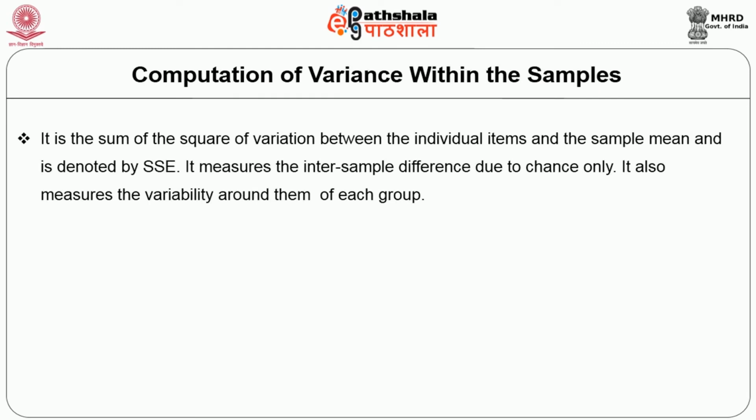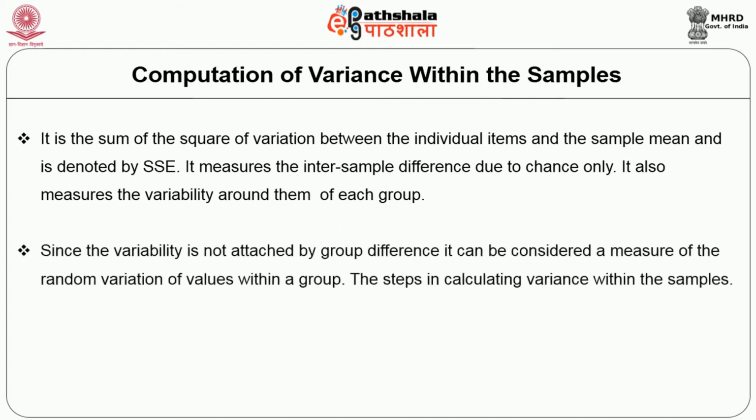It is the sum of the squares of variation between the individual items and the sample mean, and is denoted by SSE. It measures the inter-sample difference due to chance only. It also measures the variability around the mean of each group. Since the variability is not affected by group difference, it can be considered a measure of the random variation of values within a group.